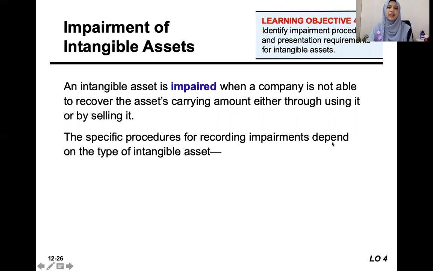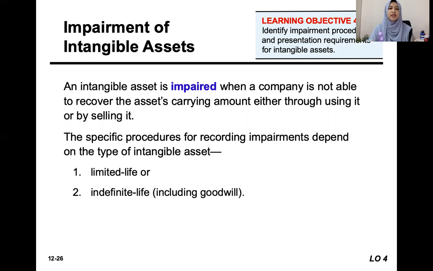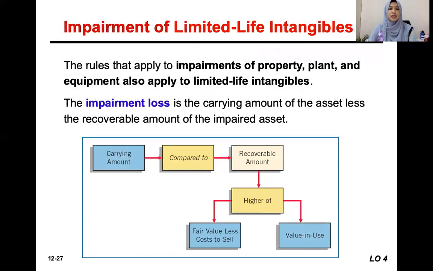And the procedure for recording impairment depends on the kind of intangible asset, whether it is limited life or indefinite life, which includes the goodwill. Remember, indefinite life may include the trademarks. Limited life could be other intangible assets like copyrights or franchise, anything that has a useful life, the duration of such asset.